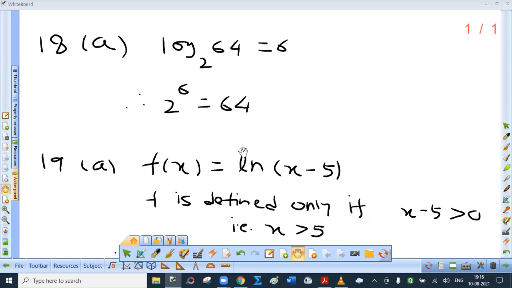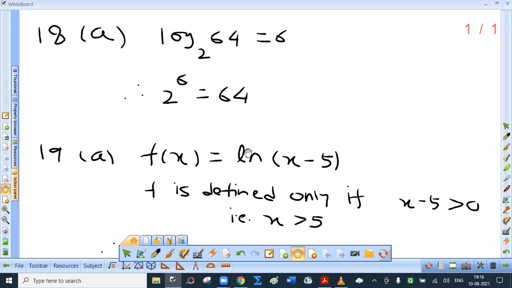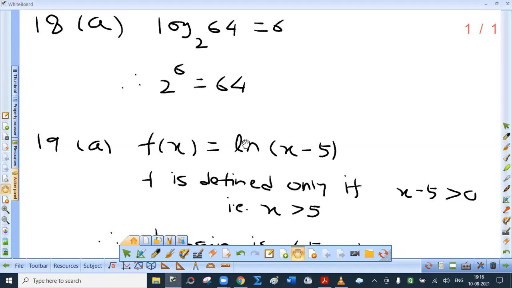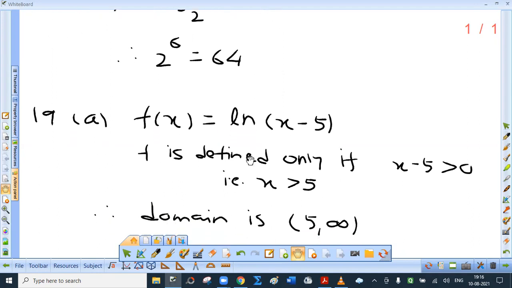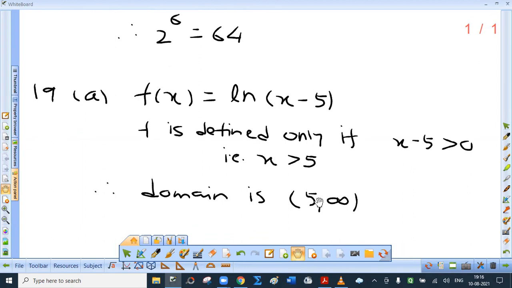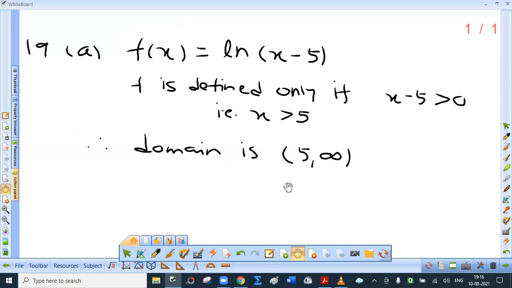Sum number 19. Find the domain of f of x equal to ln of x minus 5. What does it mean? Natural logarithm of x minus 5, of course, to the base e. Now logarithm of only positive numbers is defined. So f is defined only if x minus 5 is greater than 0, that is x is greater than 5. Till what? Till infinity. But is infinity a real number? No. So you have to say open interval 5 to infinity. Better.